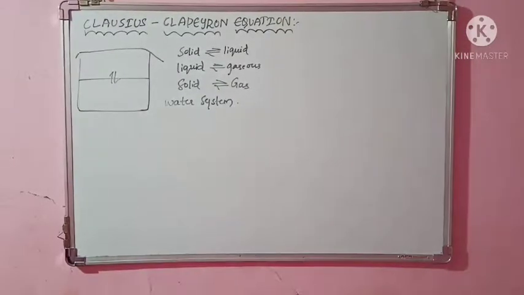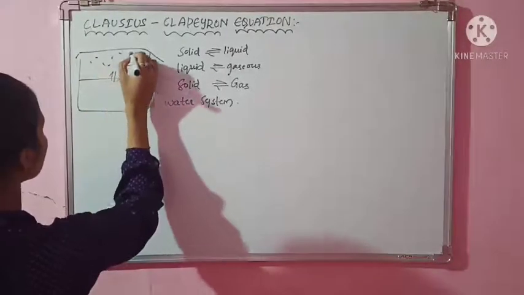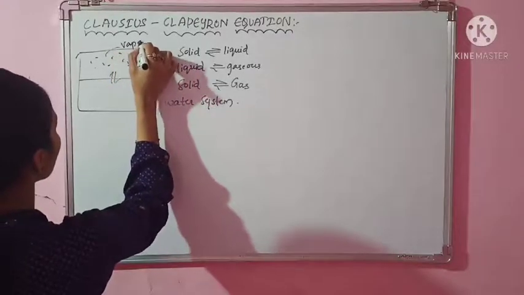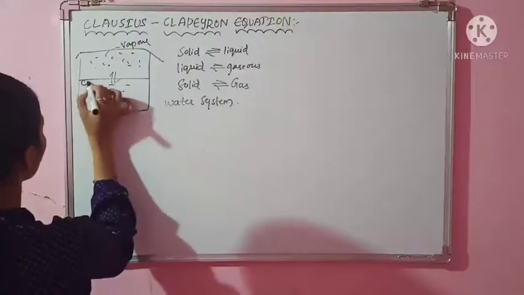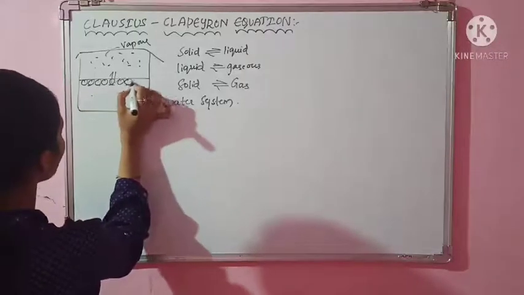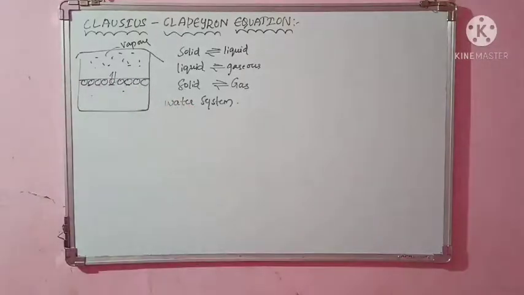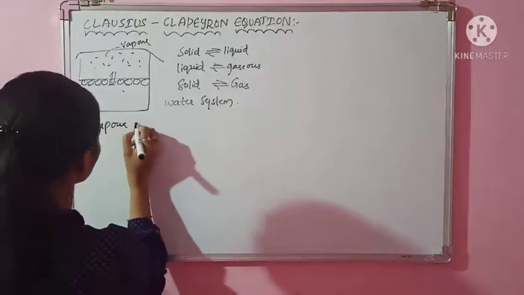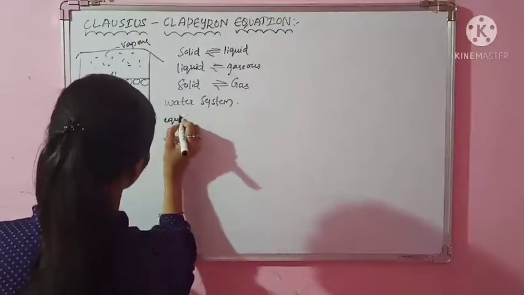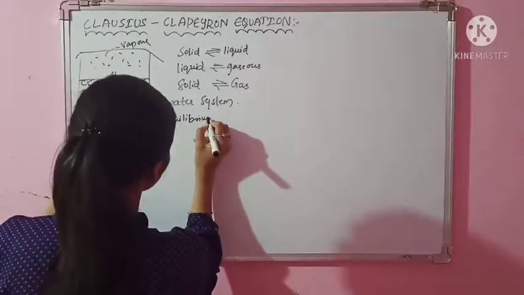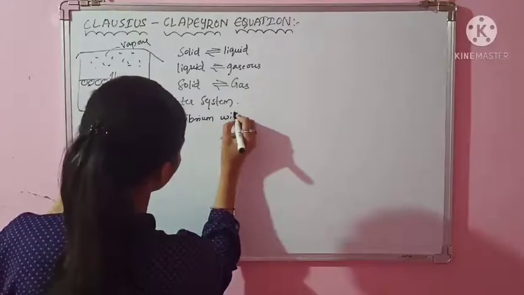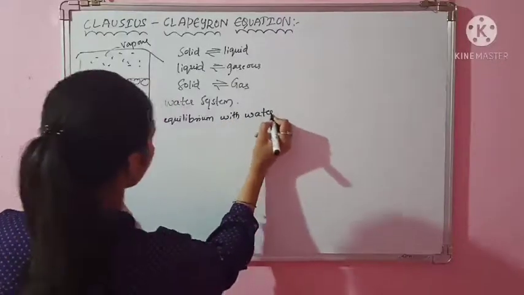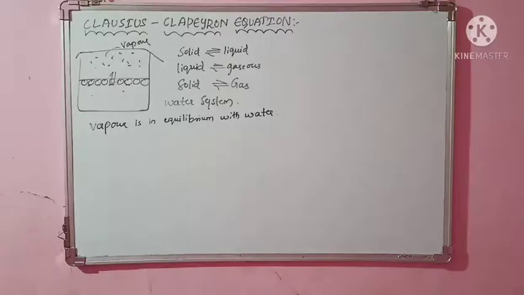Now let me consider that vapor is in equilibrium with water. Think that here I have gaseous vapor. This is vapor, and this is liquid. So here the molecules will be there. These liquid molecules of water are in equilibrium with vapor. That is, the vapor state and the liquid state are in equilibrium. I have taken the water component and two phases of water in equilibrium.